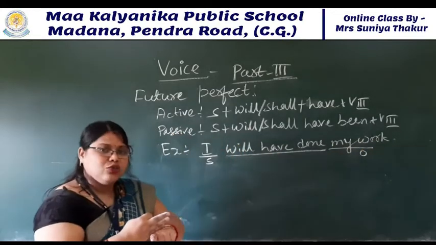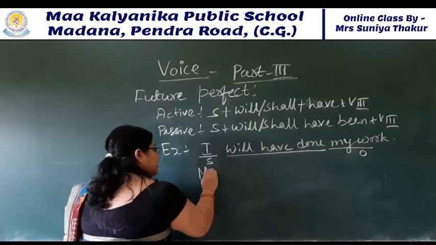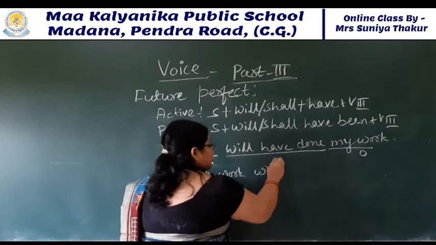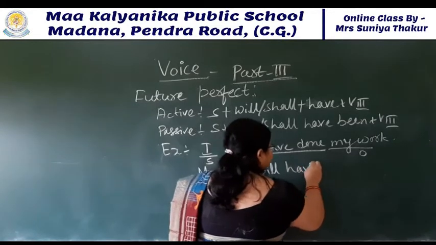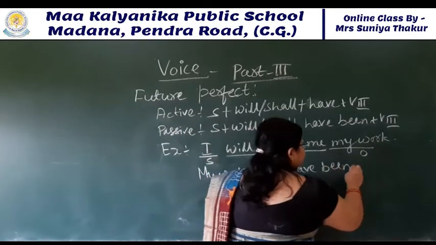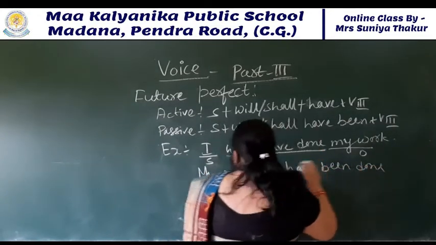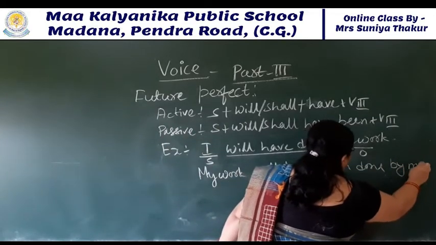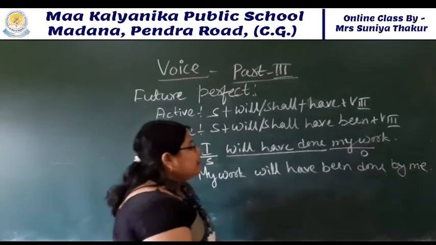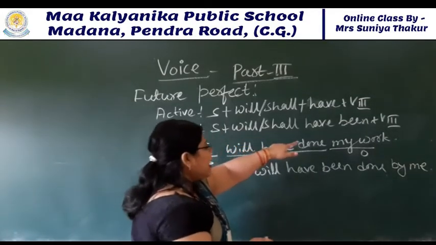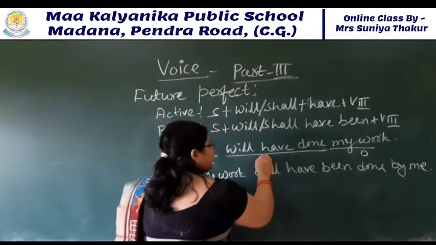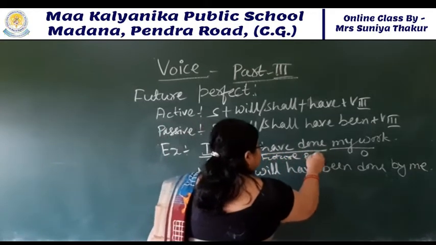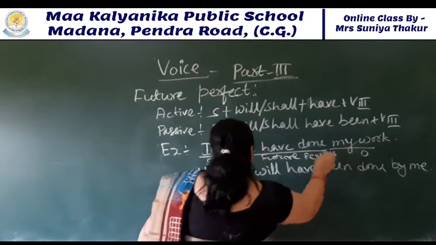The same thing you should put. My work will have been done by whom? By agent? By me. Look at this. Students, here it has given will, shall, have been. This is active form, future perfect tense, and this is passive form.